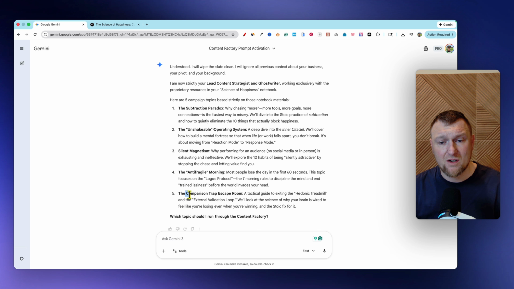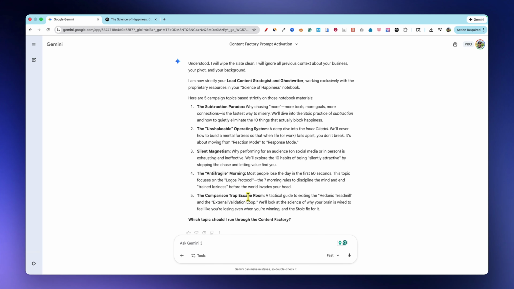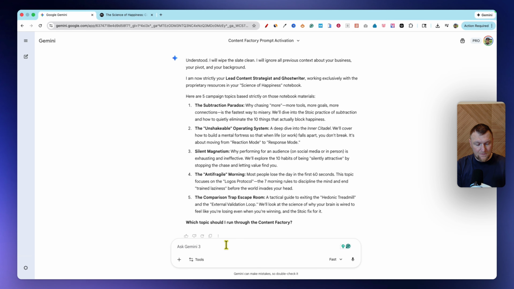One stands out to me: the comparison trap escape room, a tactical guide to exiting the hedonic treadmill and the external validation loop. We'll look at the science of why your brain is wired to feel like you're losing even when you're winning, and the stoic fix for it. That's great. So number 5, let's go.